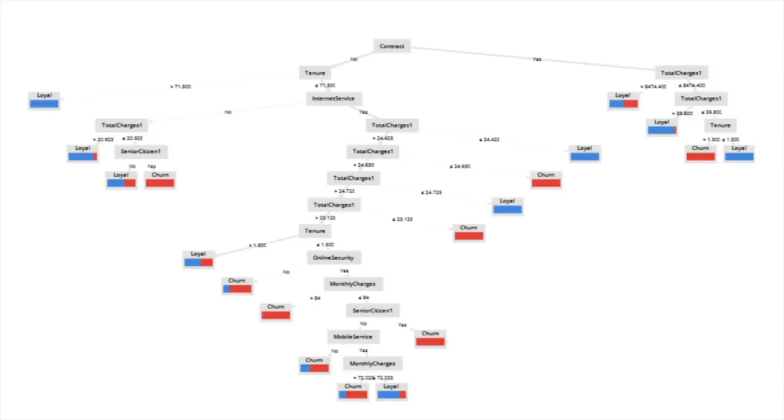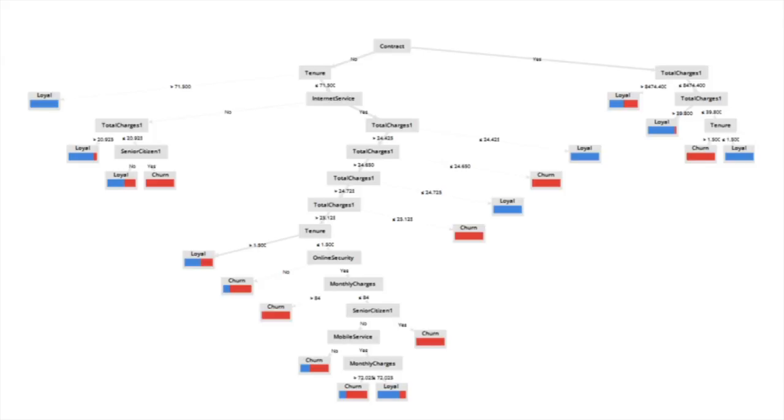Those with monthly charges of less than or equal to $84 who are not a senior citizen and have no mobile service are likely to churn, as the ratio of loyal to churn is 1 to 2. And those who have mobile service with monthly charges of more than $22.025 are likely to churn, since the ratio of loyal to churn is 1 to 3.